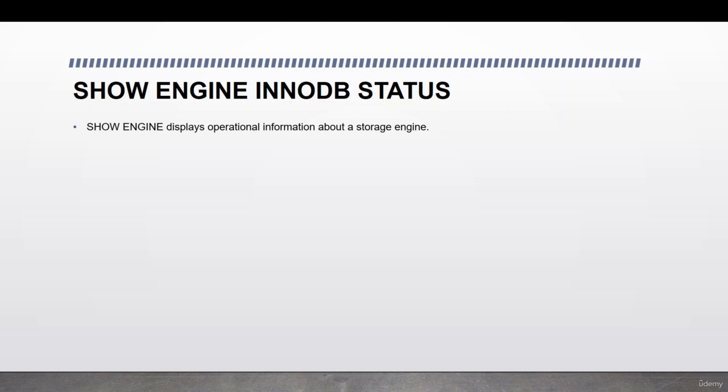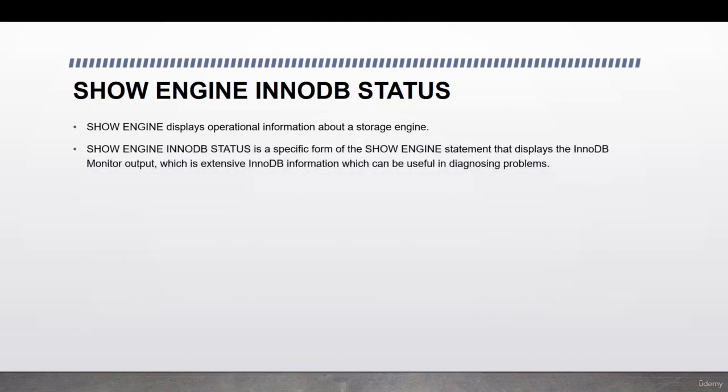But in most cases, as we are using the InnoDB engine, we use this command, SHOW ENGINE INNODB STATUS. It shows a specific form of the SHOW ENGINE statement that displays the InnoDB monitor output, which is extensive InnoDB information that can be useful in diagnosing problems.